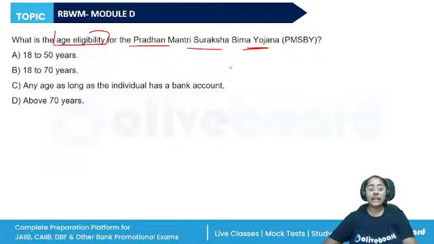18 to 50 years, 18 to 70 years, any age as long as the individual has a bank account, or above 70 years. So, here in the Pradhan Mantri Suraksha Bima Yojana, all individual bank account holders in the age group of 18 to 70 years in the participating banks will be eligible or entitled to join. Plus, in the case of multiple bank accounts, they can join from one account only. The other account will be closed if they have subscribed from two. Here also, there's the auto debit facility. Insufficiency of funds will lead to termination of the cover.